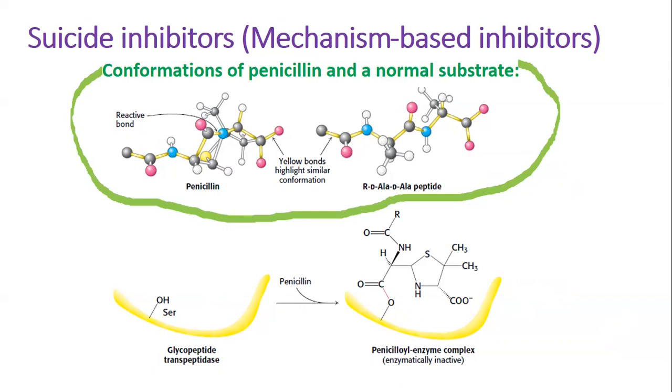Penicillin then forms a covalent bond with the serine residue at the active site of the enzyme. This penicilloyl enzyme does not react further. Hence, the transpeptidase is irreversibly inhibited, and cell wall synthesis cannot take place.